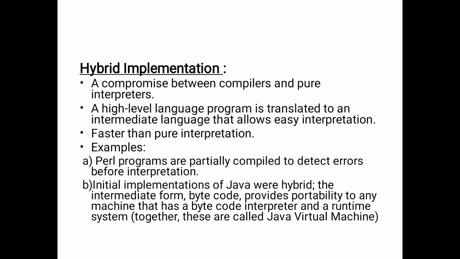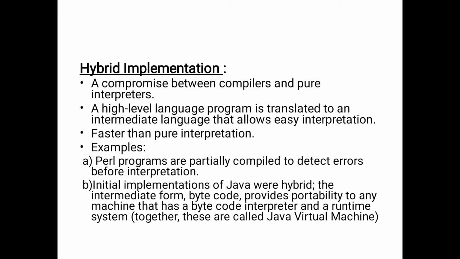A high level language program is translated to an intermediate language that allows easy interpretation. The intermediate language is also known as a middle level language, right? And it is faster than pure interpretation, which is a step by step process.